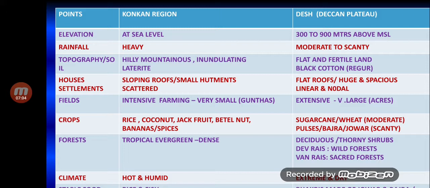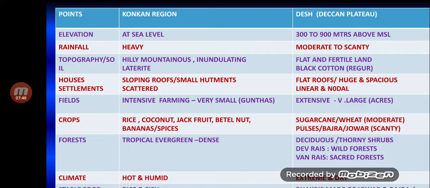Devrais and Vanrais, of course, I have explained to you in my earlier chapter. They are the wild forests and sacred forests, respectively. Climate. Well, because this region receives very heavy rainfall and is very close to the Arabian Sea, you have a very hot and humid climate throughout the year. That's the reason the people in Konkan normally sweat. You can see people in the Konkan region, because of the hot climate, mostly are dark in complexion.